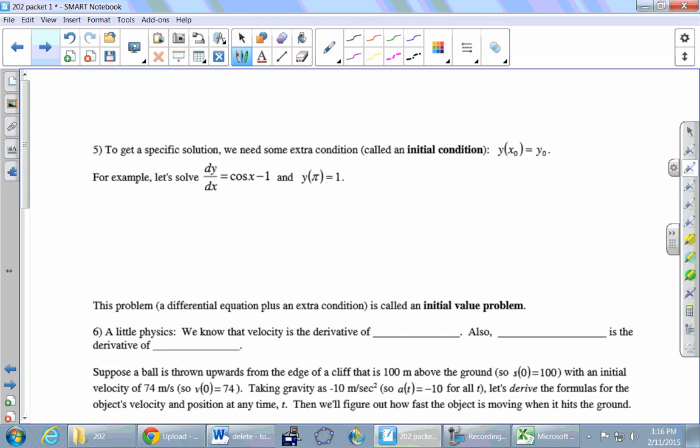Okay, so we solved the original problem already. Let's put the general solution here. We'll just rewrite it. So what was it? Sine of x minus x, and then generally plus c, right? So we're not just making up the 17, but we'll leave it general.